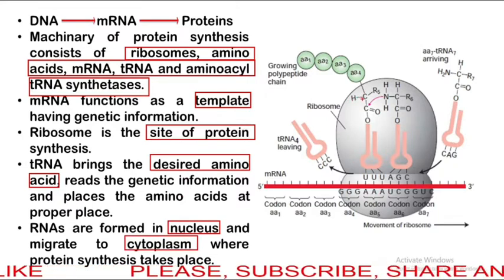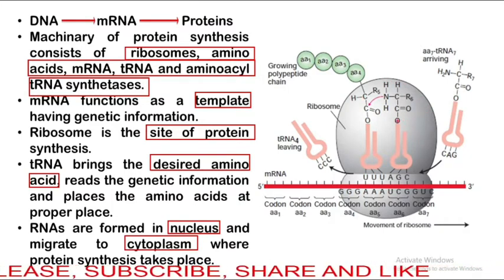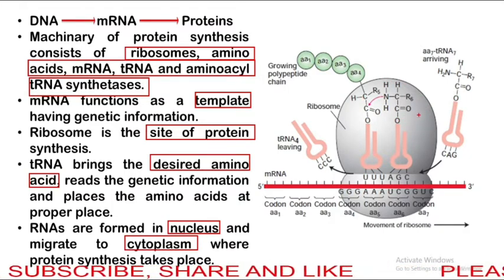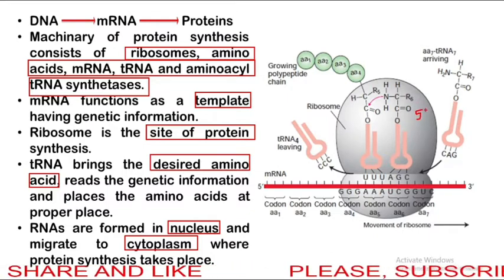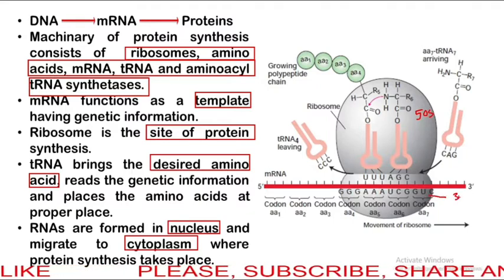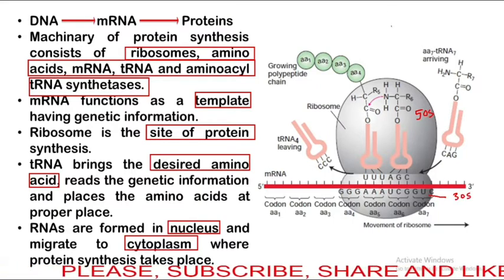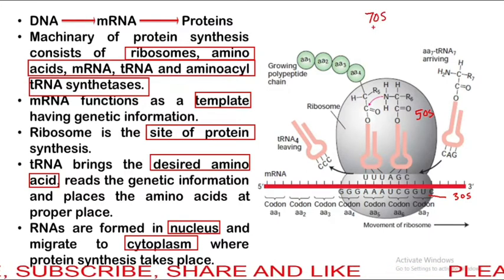This is the structure of a prokaryotic ribosome. This is the 50S subunit of the ribosome and this one is the 30S subunit. The ribosome in prokaryote is the 70S type.